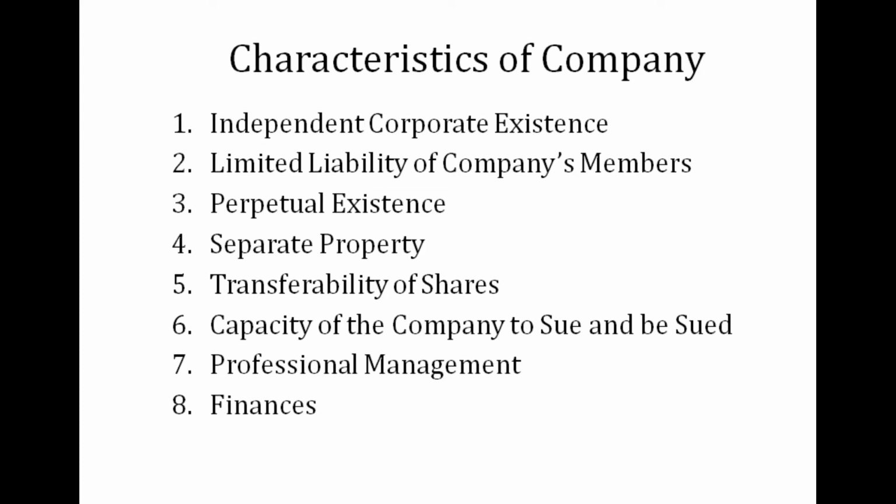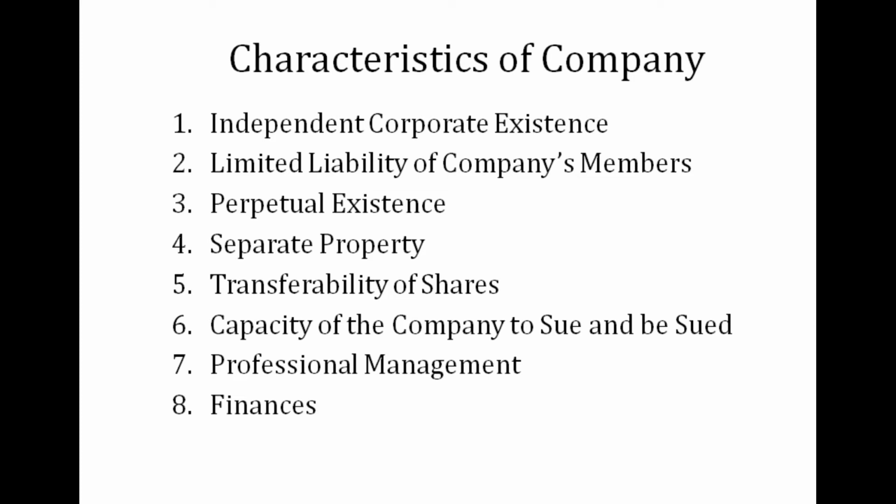Third is perpetual existence. Company is not a natural person. However, it has been given the status of a legal person. Because it is not a natural person, it cannot die. And because it is separate from its member, the death of the members will not result in the extinction of the company.